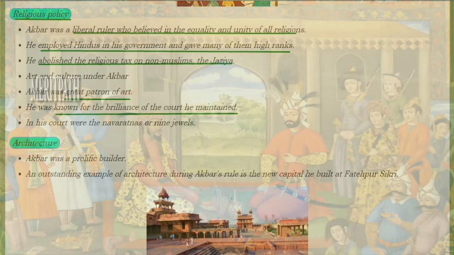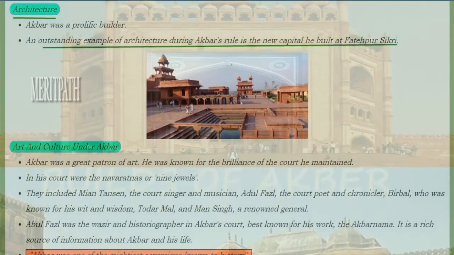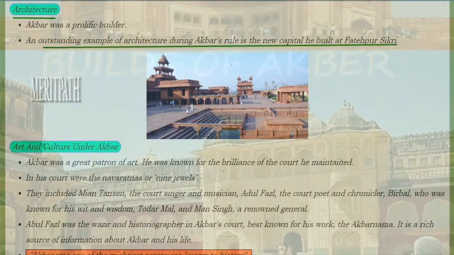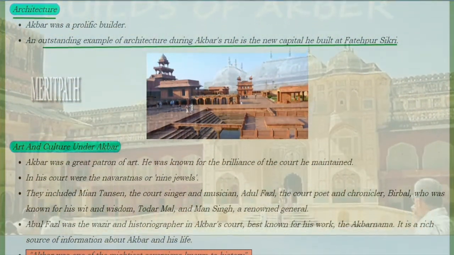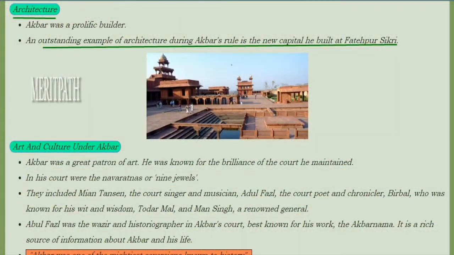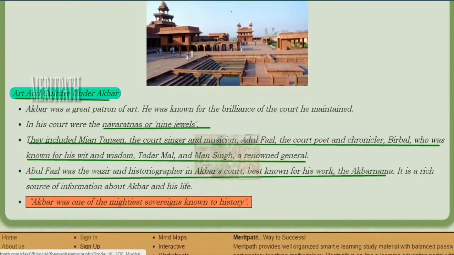How was the art and culture under Akbar? He was a great patron of the art. He was known for the brilliance of the court he maintained, and in his court were the Navratnas. Akbar was a prolific builder. An outstanding example of the architecture during Akbar's rule is the new capital he built at Fatehpur Sikri. This is Fatehpur Sikri.